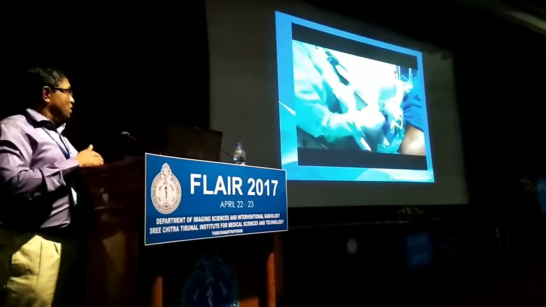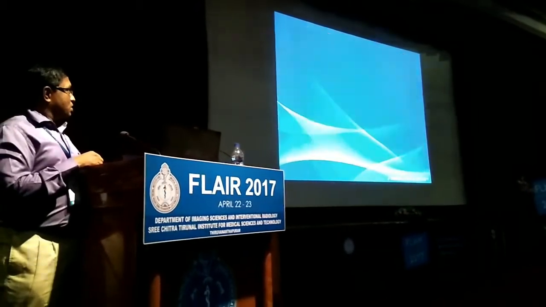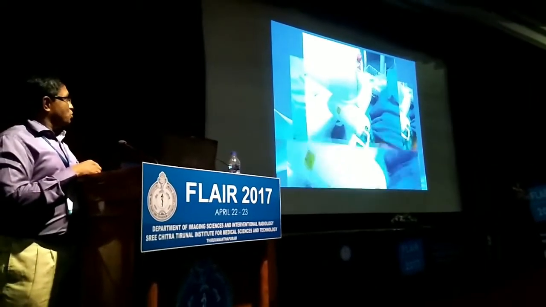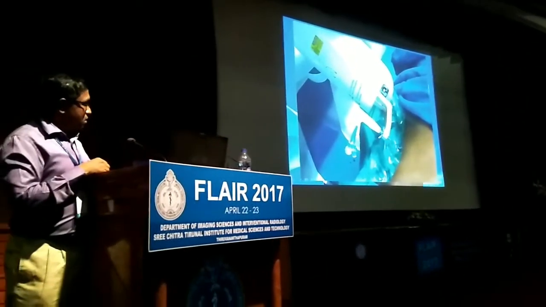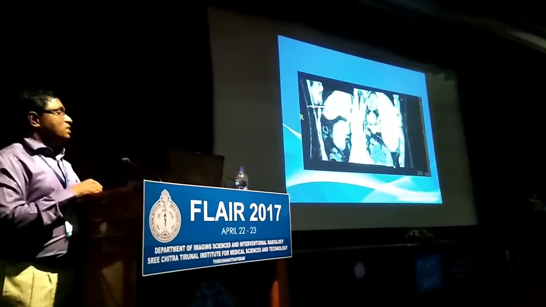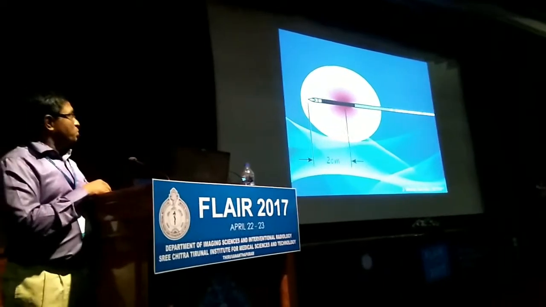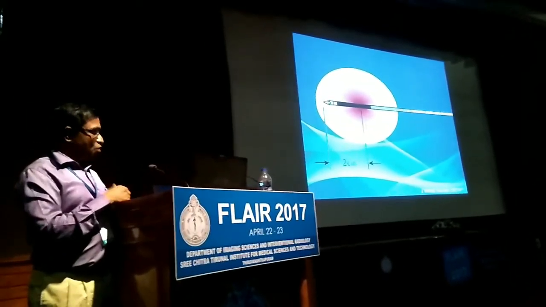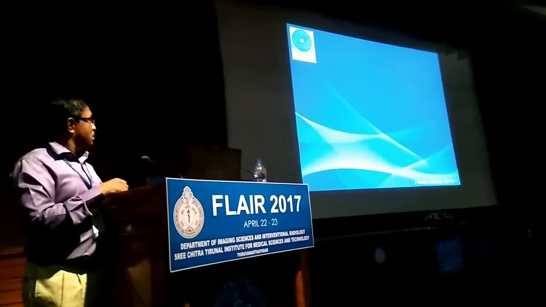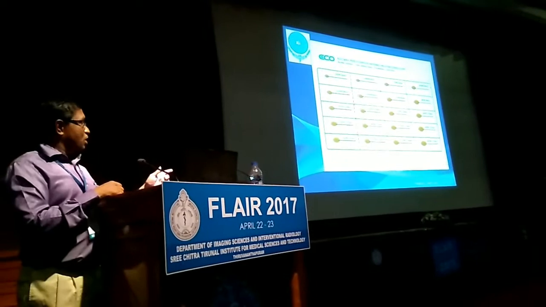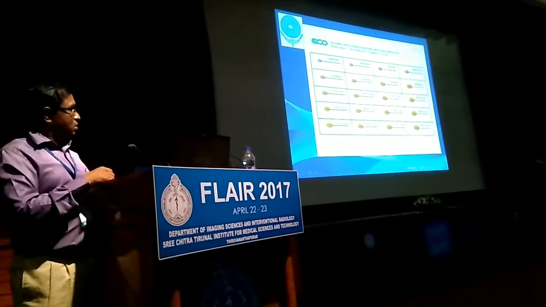It will take a minimum of 10 to 12 minutes. Let me give you a closer look. You can see the probe on the CT scan, and this is the way it will burn. At the tip of the probe, it burns depending upon the energy and the time you have chosen. This is the generator, and there is a chart available. For example, for a 4 centimeter tumor, they will choose around 80 watts and 12 minutes.